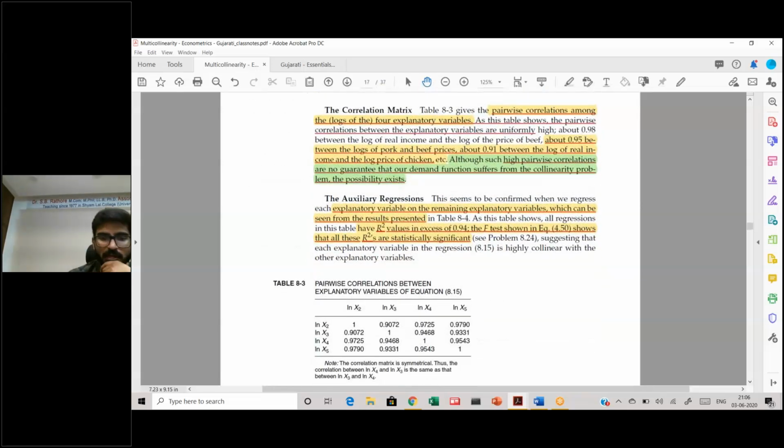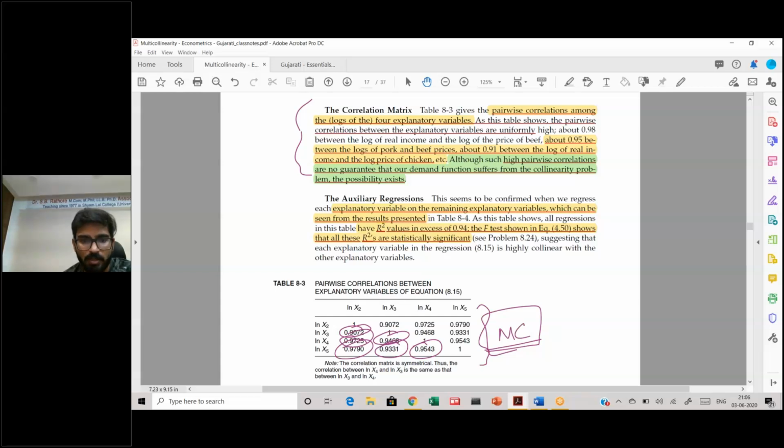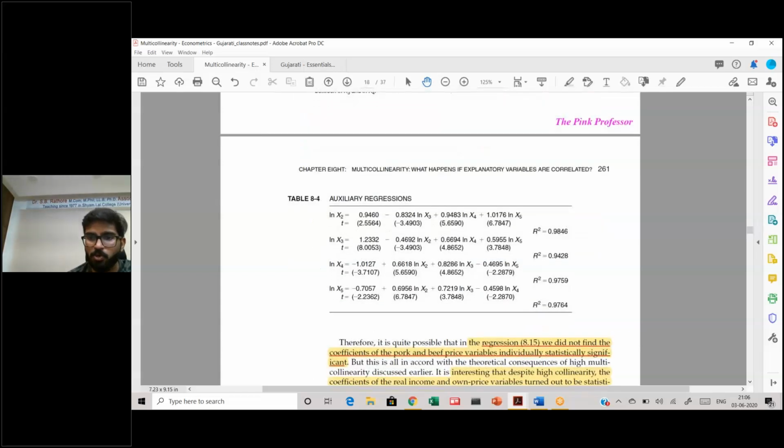So what you have is again a correlation matrix. As I told you, the correlation between x2 and x3, see it's very high, x2 and x4 it's very high, x4 and x5 is very high, x4 and x3 is high, and x3 and x5 is high. All of these are high, which shows that there might again be a problem of multicollinearity. Then, as I told you, you run auxiliary regressions. All of these are coming out to be significant. Your overall R square is significant.